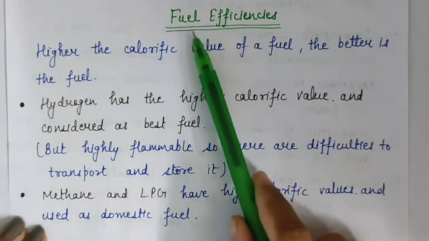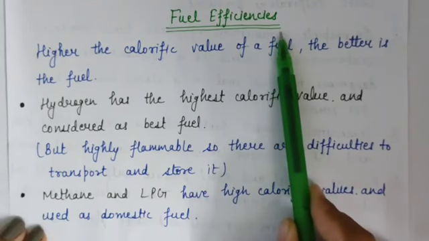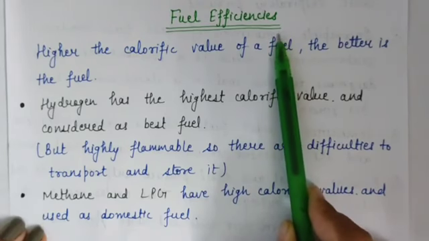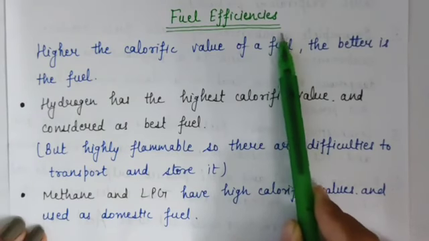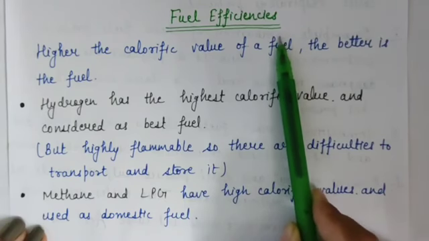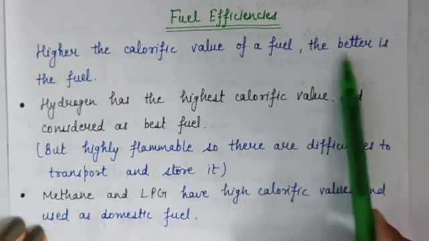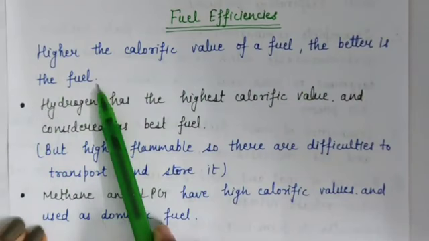Now our next topic is fuel efficiencies. We know that different fuels produce different amounts of heat, and the amount of heat energy produced by the complete combustion of 1 kilogram of a fuel is called the calorific value of the fuel. It means different substances have different calorific values, and the higher the calorific value of a fuel, the better is the fuel.